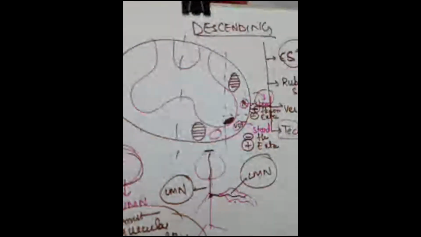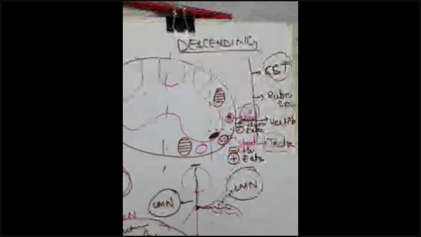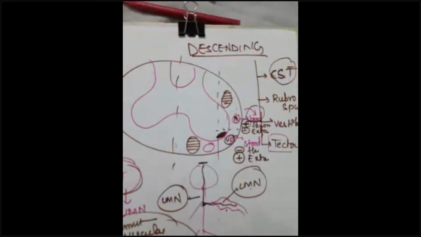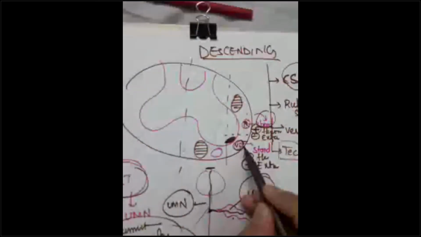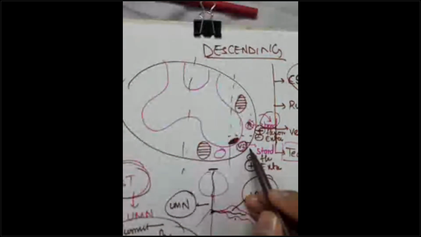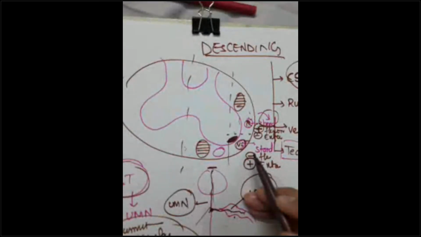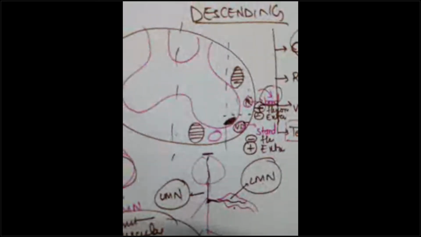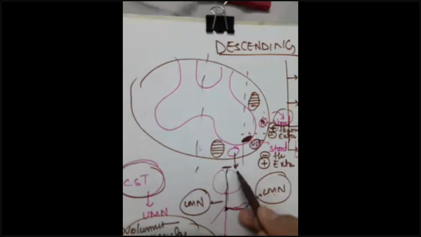Okay, that doesn't matter. Wherever it is, this is only a topographical presentation, guys. This is not exactly what we find in the textbook. You can read the textbook and relate to it. Let us not get confused, because it may confuse the student. In the lateral, we have the corticospinal and the rubrospinal, as you rightly said. The rest lie in the anterior and medial.